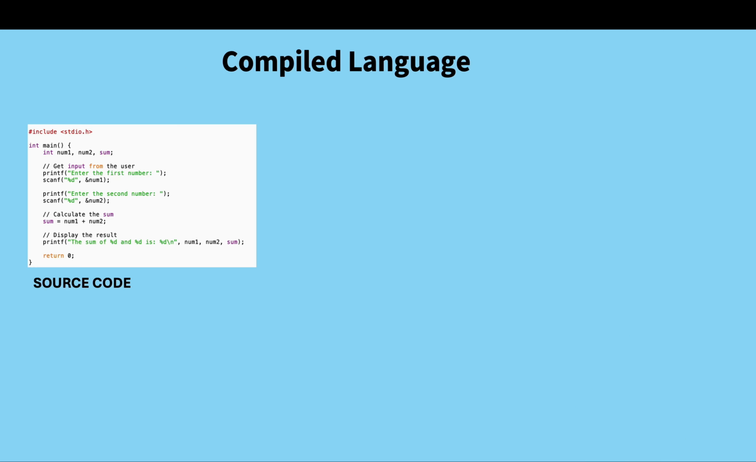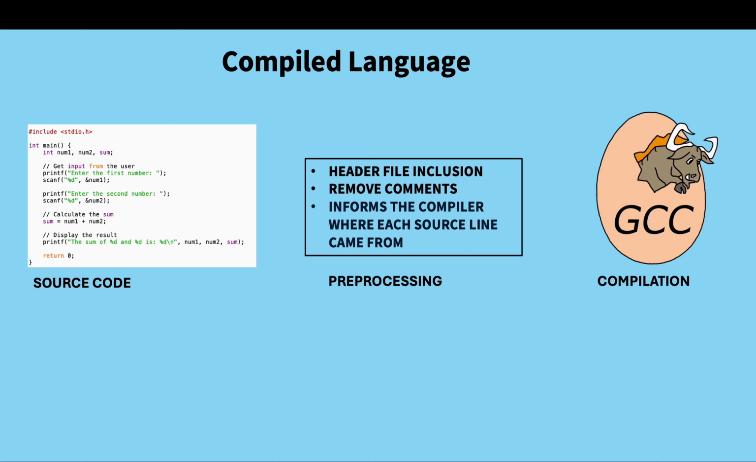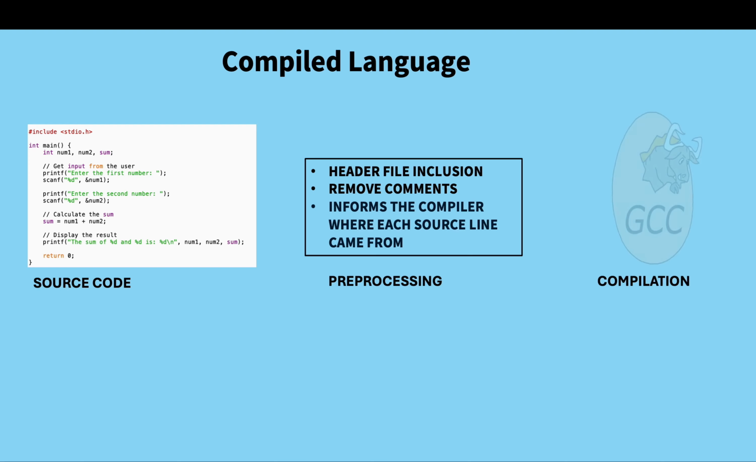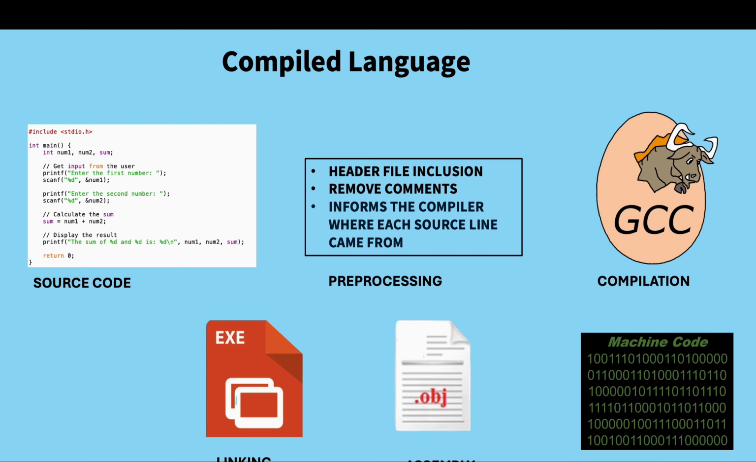So in programming also we have our source code and it is given to the pre-processing, where we will include all the header files, we will remove all the comments and the compiler will come to know about the location of each source line, and then it is given to the compiler. Now we will have our machine code ready. Then it is converted into a .obj file in the assembly process. Finally, we have our executable code at the end of the linking stage.